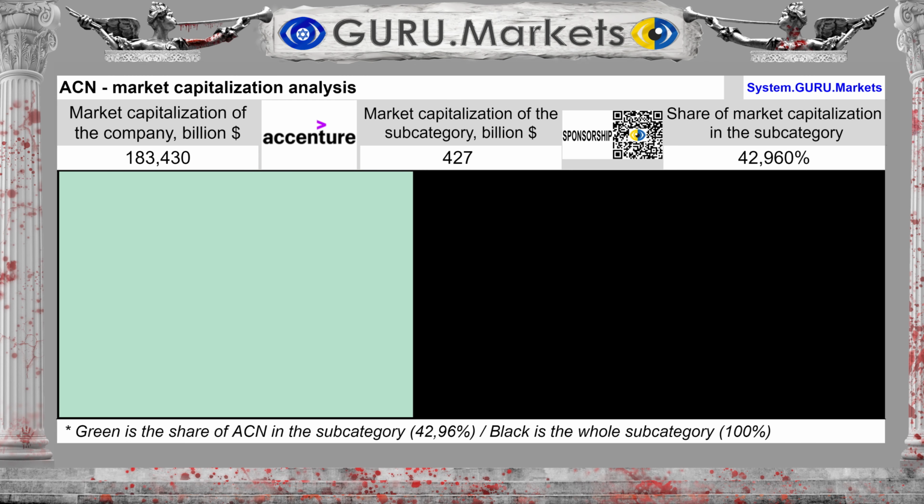Market capitalization of the company Accenture plc is $183.43 billion, with a market capitalization of the subcategory of $427 billion. Accenture plc, ACN, accounts for a share of 42.96% and is one of the leaders in the subcategory.